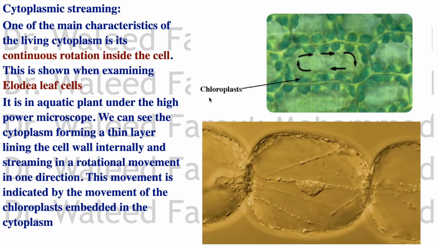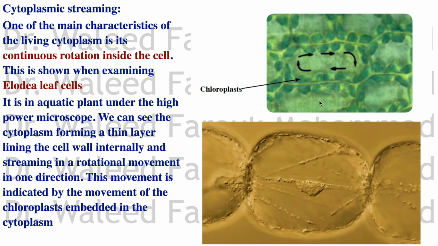Another type of movement is called cytoplasmic streaming. Cytoplasmic streaming occurs inside the cells, of course. It's a type of continuous rotation inside the cell. This can be found in the Elodea leaf cells. It's an aquatic plant, and you can see the cytoplasm forms a thin layer lining the cell wall internally, and streams in a rotational movement in one direction.